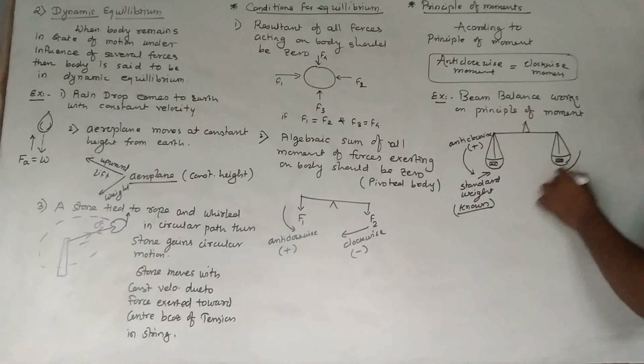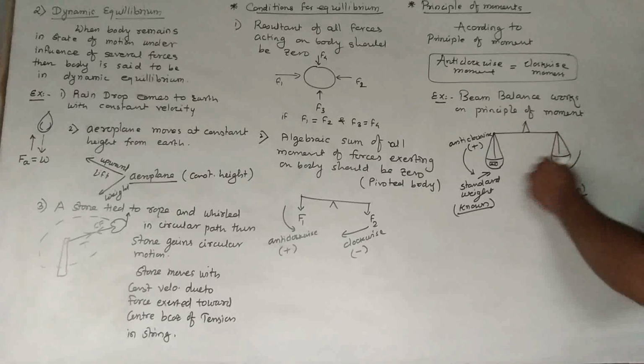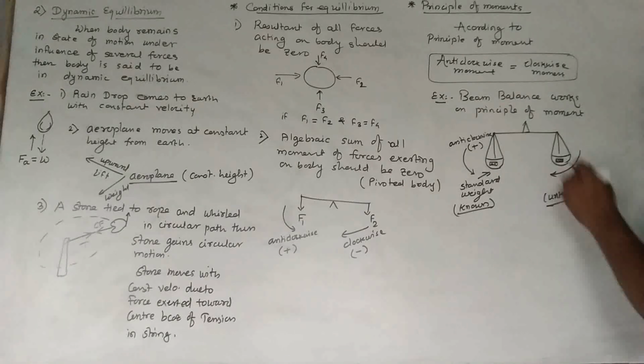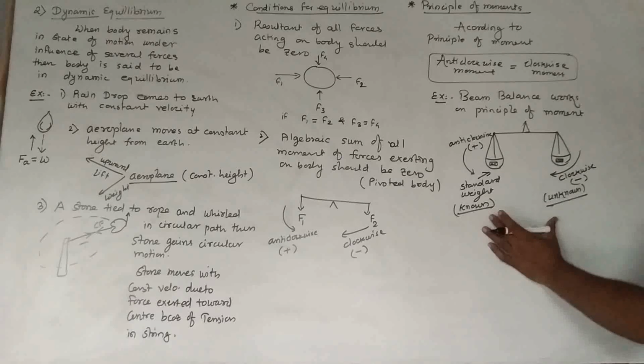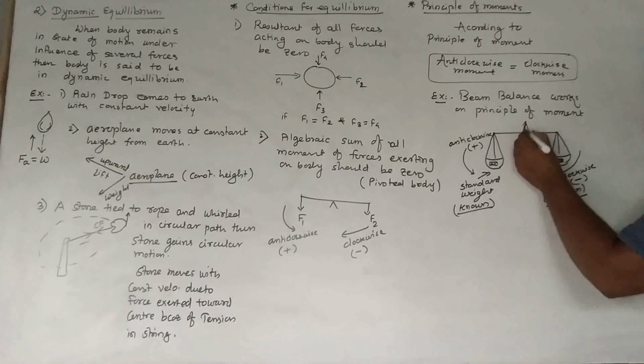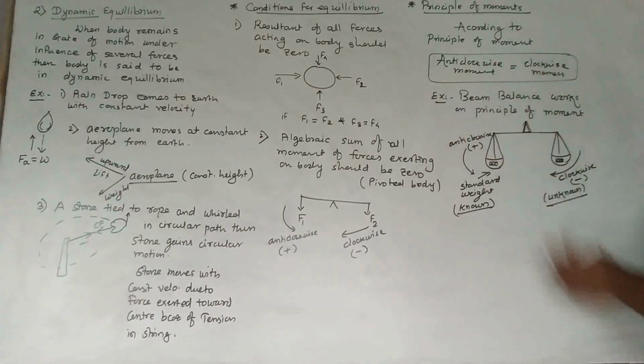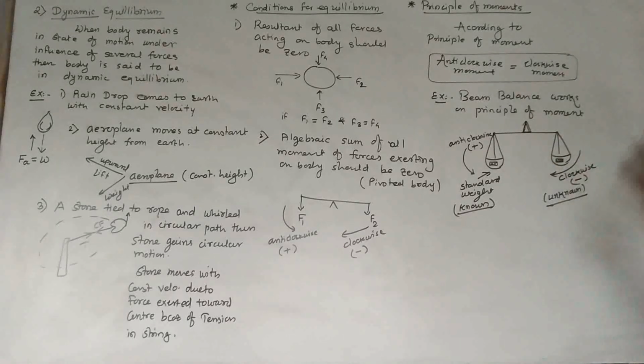And the pan in which we have kept the unknown quantity for measurement provides a clockwise moment, which is taken as negative. Both are equal, then and only then we can say it balances. So the principle of moments tells us that the anti-clockwise moment is equal to the clockwise moment.